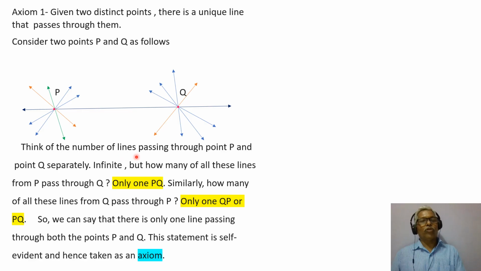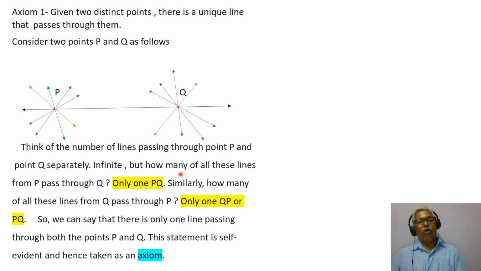Think of the number of lines passing through points P and Q separately. How many lines are passing through only P? Many lines, an infinite number of lines. And the same case with Q, an infinite number of lines pass through Q. So the answer is here, infinite.